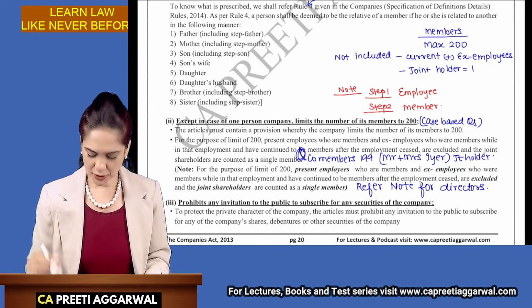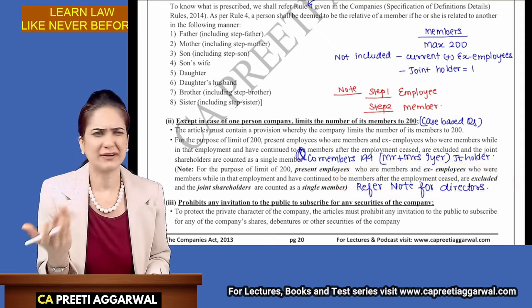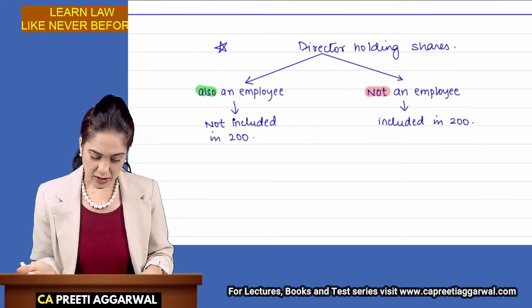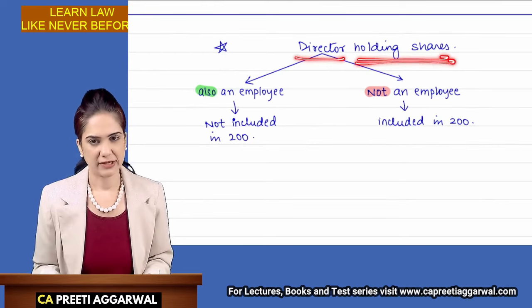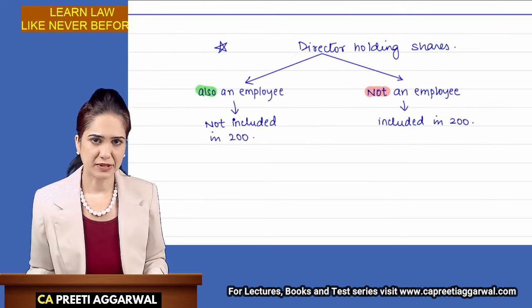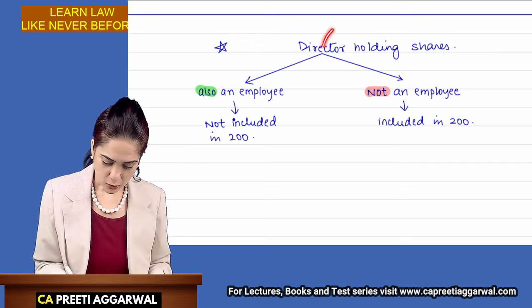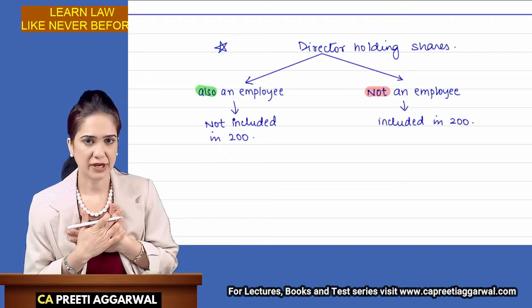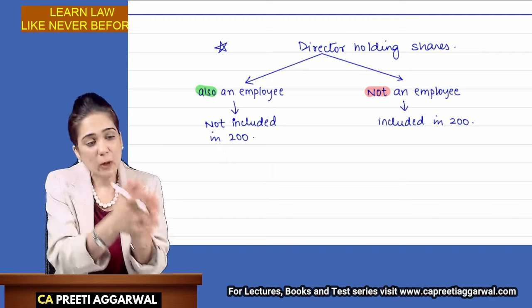There is a special note for directors, although it may not be asked in the exam, but I want you to be aware. Let's say that I am the director of a company and I am holding shares of the company. But I am also the employee of the company.